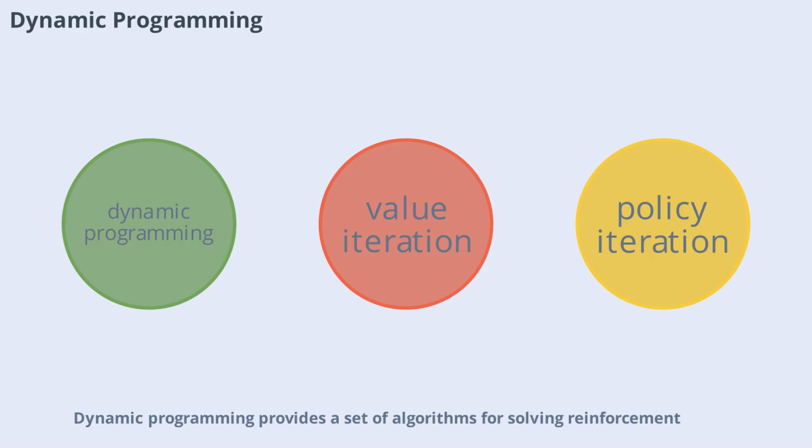Dynamic programming provides a set of algorithms for solving reinforcement learning problems when a model of the environment is available. Techniques like value iteration and policy iteration use recursive equations to find optimal policies. While dynamic programming is powerful, it can be computationally expensive for large or complex environments. Nonetheless, it forms the theoretical foundation for many reinforcement learning algorithms.